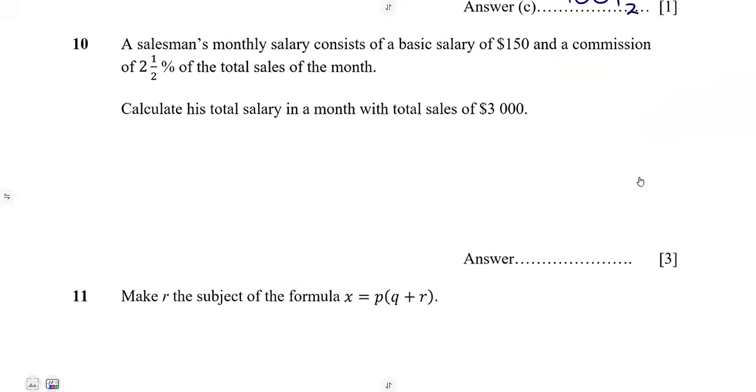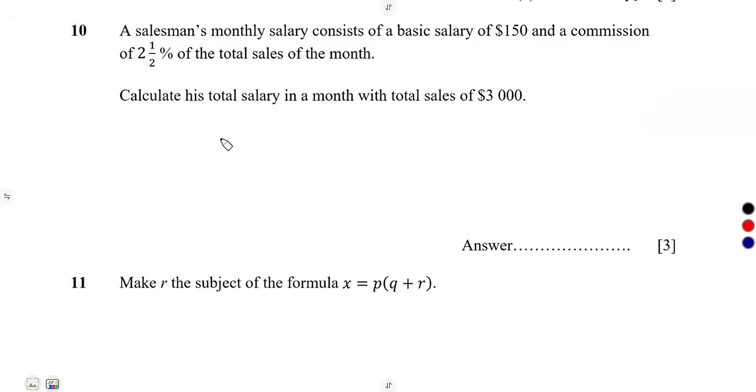All right. Let us consider number 10. There is a salesman, all right? And this salesman, you're given that a salesman monthly salary consists of a basic salary. So the basic salary is the first part of the monthly salary, a basic salary of $150.